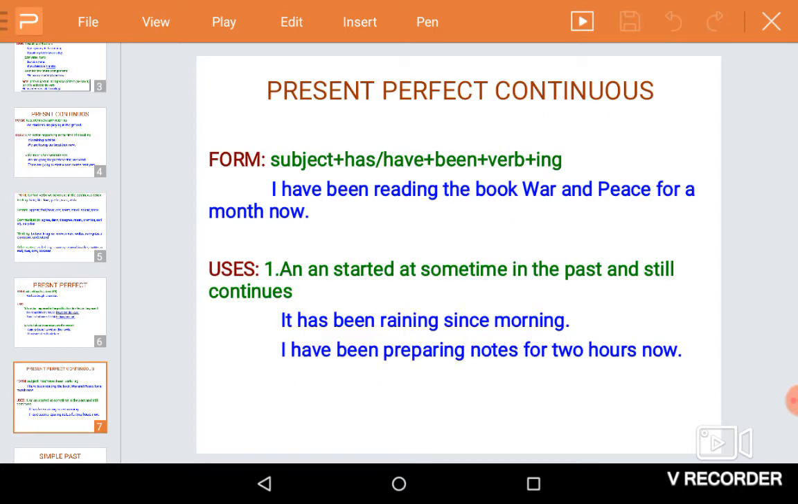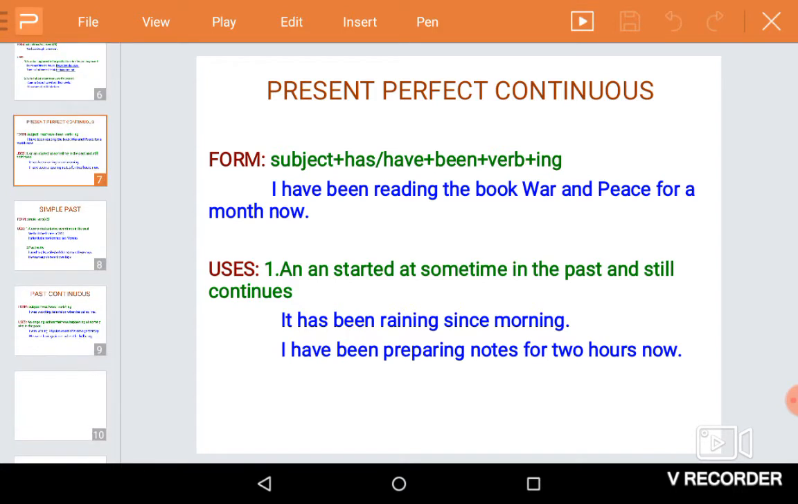The next tense we are going to see is present perfect continuous. An action started at some time in the past and still continues. It has been raining since morning. I have been preparing notes for 2 hours now. I have been waiting here for you since 9 o'clock, etc.